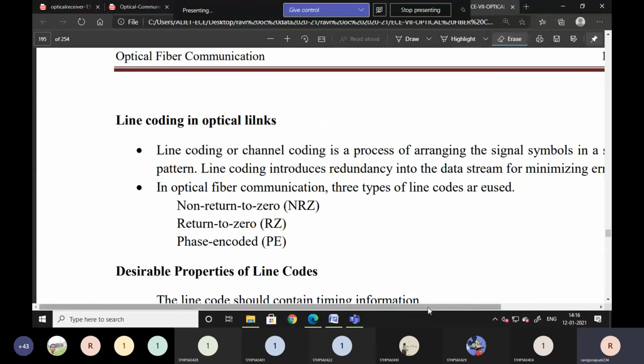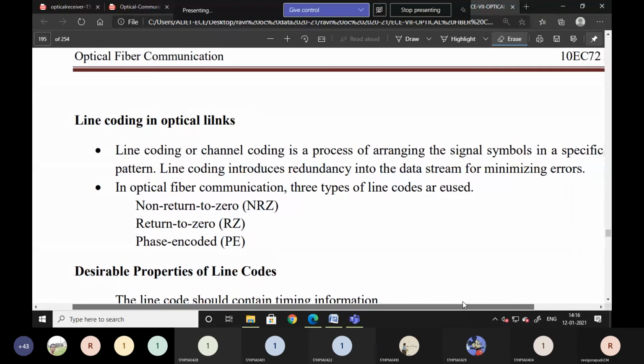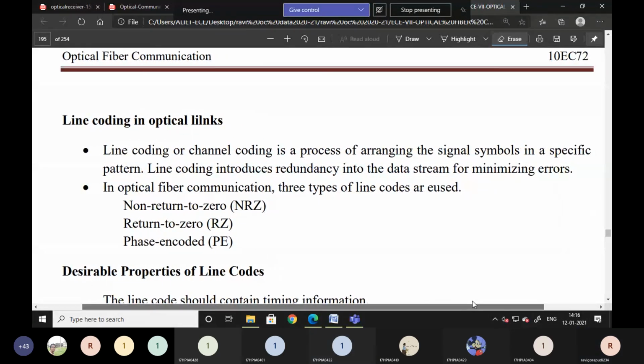Up to now is clear, all of you? Yes, sir. Okay, it is visible?